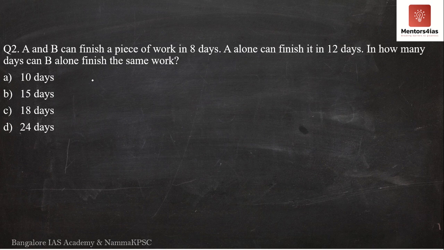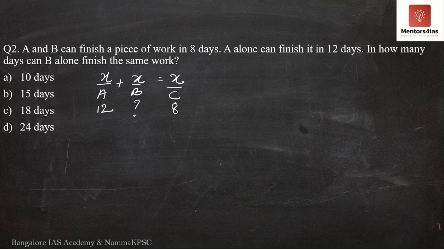Okay, so I told you all these types of problems can be written in the form of x by a plus x by b is equal to x by c, where a is the number of days taken by a, that is 12. B is the number of days taken by B. I have to find this out. C is the number of days taken by both A and B if they work together.